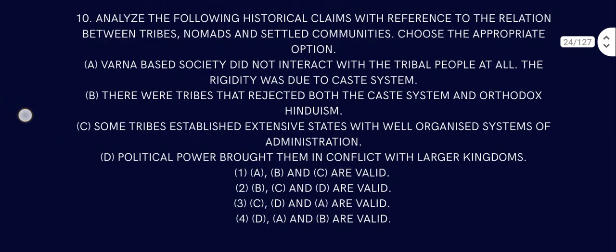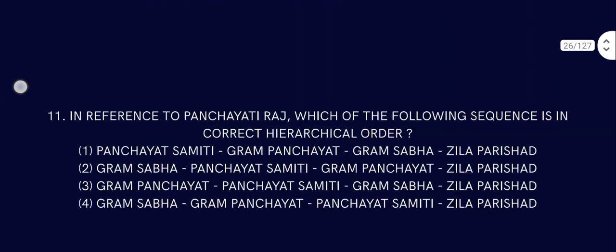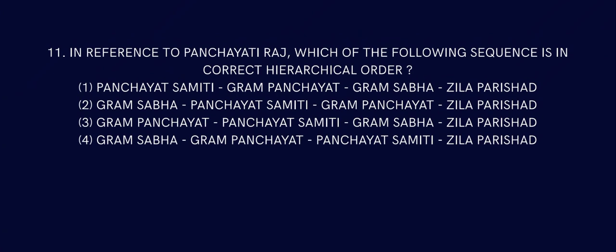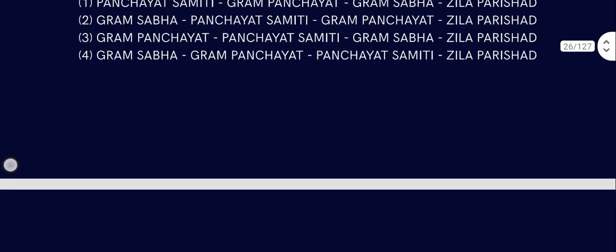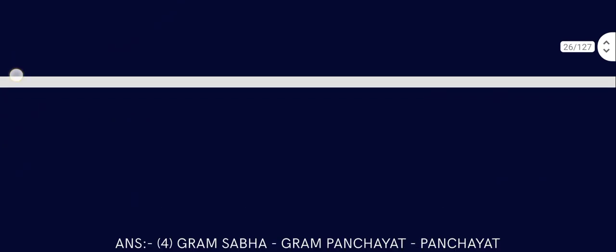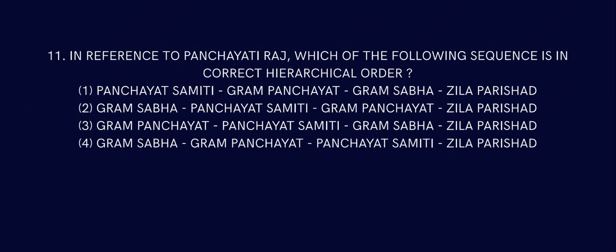Question number 11. In reference to Panchayati Raj, which of the following sequences is the correct hierarchical order? So the hierarchical order has to be first Gram Sabha, Gram Panchayat, Panchayat Samiti, Zila Parishad. The answer is 4, that is Gram Sabha, Gram Panchayat, Panchayat Samiti, Zila Parishad. Oh, wait a second. That is reverse order.